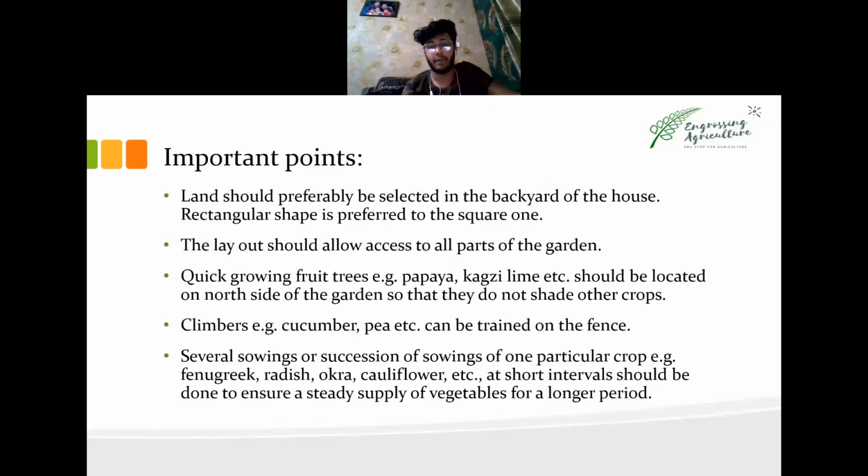So land preferably from the backyard of the house. A rectangular shape is more appropriate than a square. And you must be thinking, why? Why a rectangle and why not a square? That's a viva question which an external examiner is pretty happy to ask someone, that why a rectangle and why not a square.